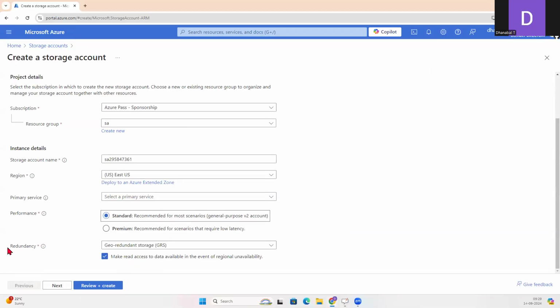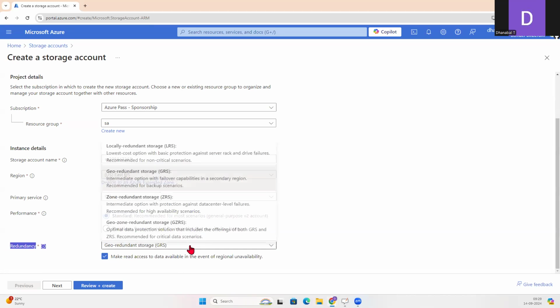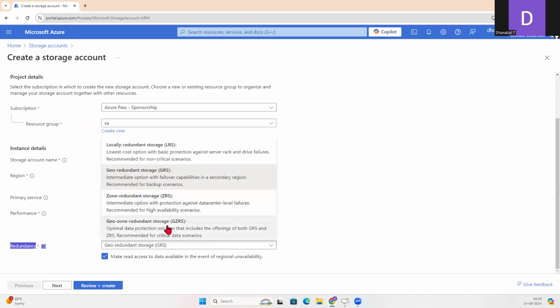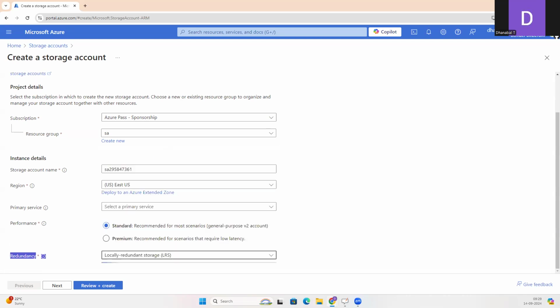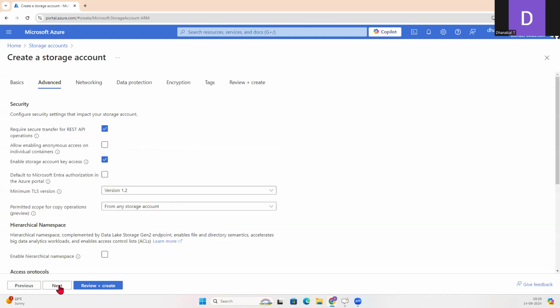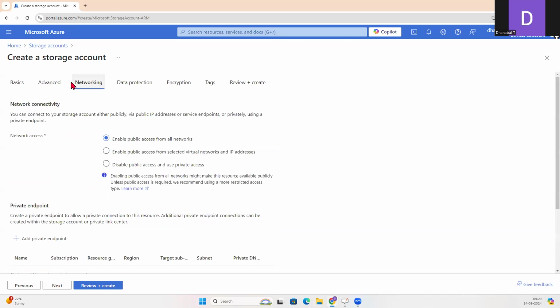Okay. Redundancy. This also we have discussed. What redundancy you want? You can choose any one among four, but let me go with LRS. Next, I'm not going to explain anything in this, and let me keep default. And in the networking, I need this storage account to be accessible from all the other networks available in the internet. So all networks publicly available means, yeah, if they are available on internet, then they can get accessed here.